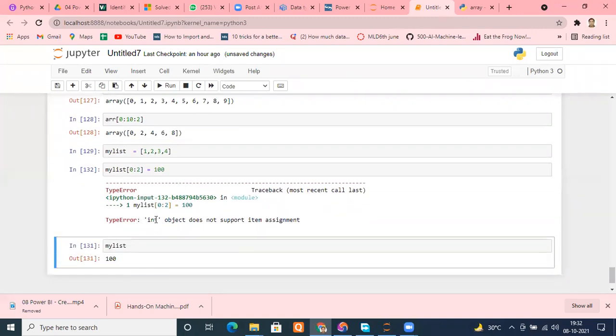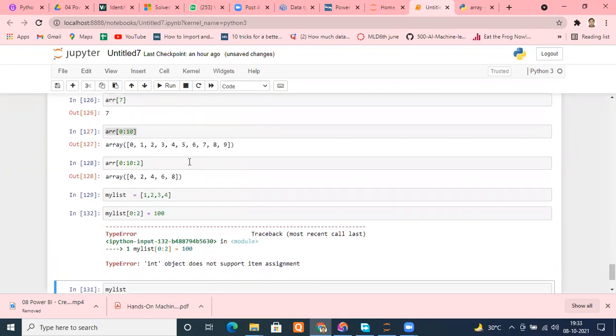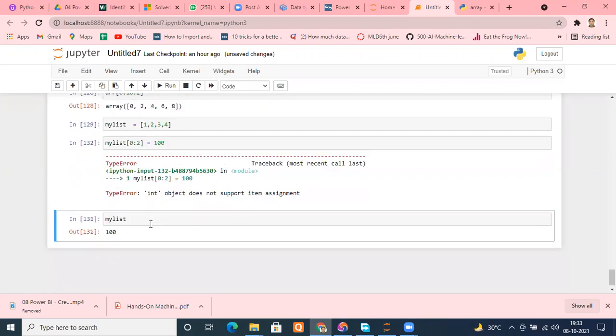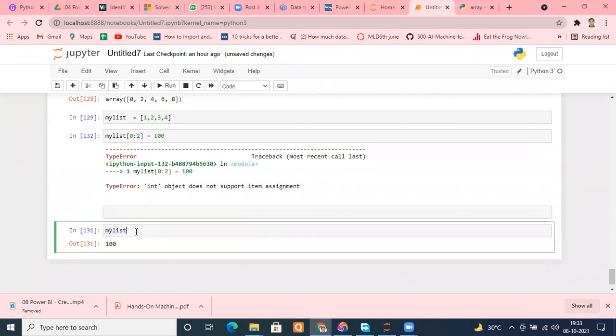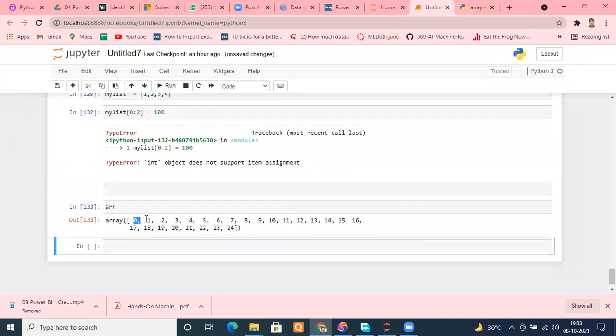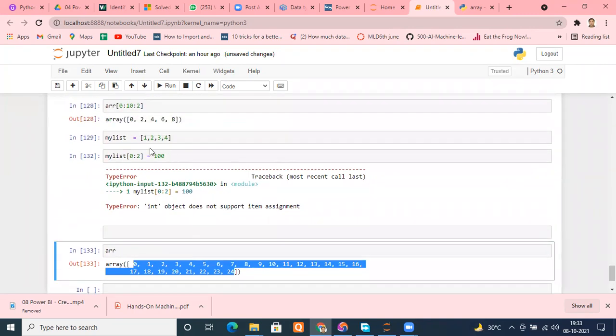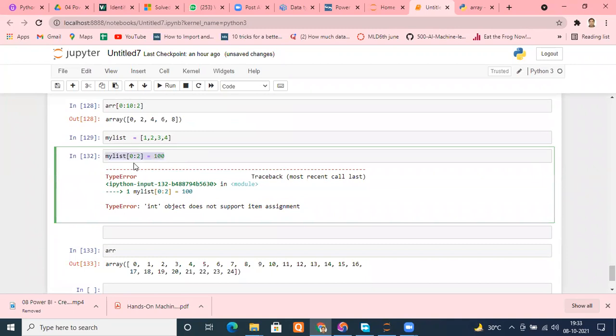What I get is that it does not support item assignment. Your NumPy array has a facility known as broadcasting. Example, how many numbers are there in this array? If we go here and see ARR, let me run this. How many numbers are there? 0 to 24. And we just saw that this operation was not supported in a list.